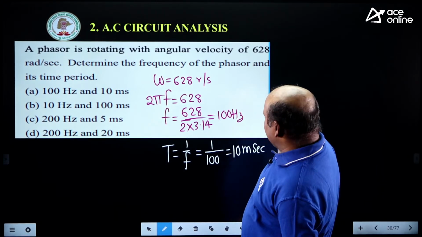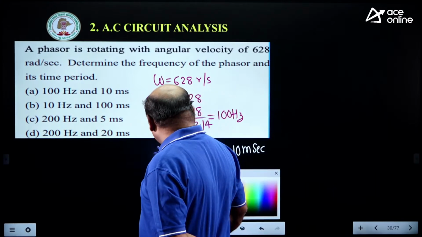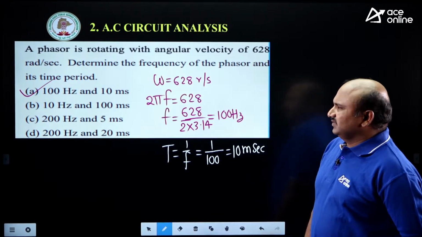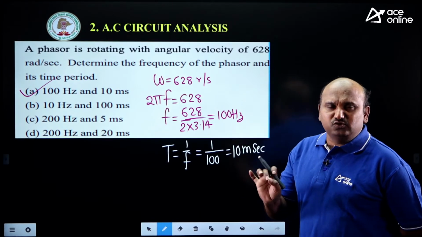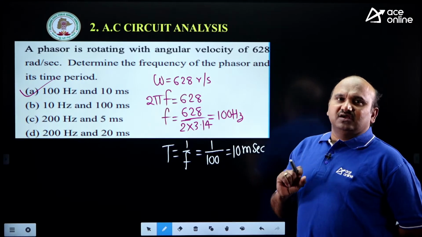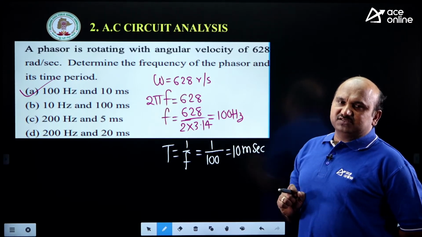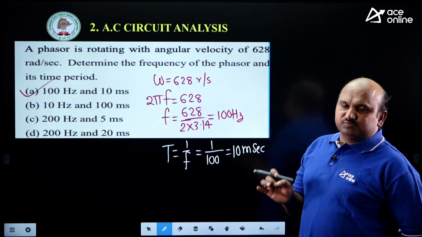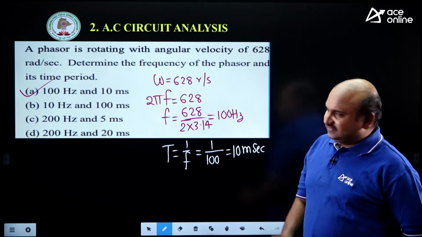Which is the correct option? Option A, 100 hertz and 10 milliseconds. Very good. Very good. All have given the correct answer. Simple questions, but you may have some confusion. You should remove that confusion. Once you don't have any confusion, then definitely you will get it. That small confusion, you should have clarity.